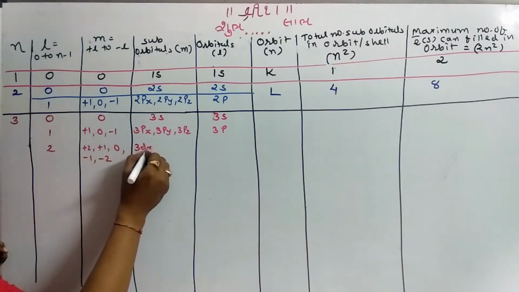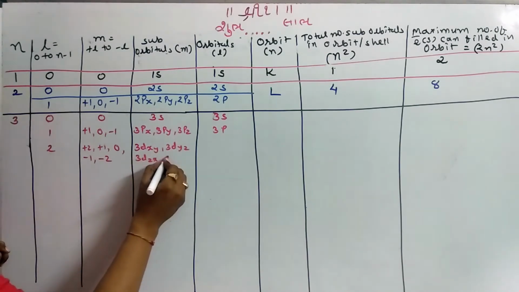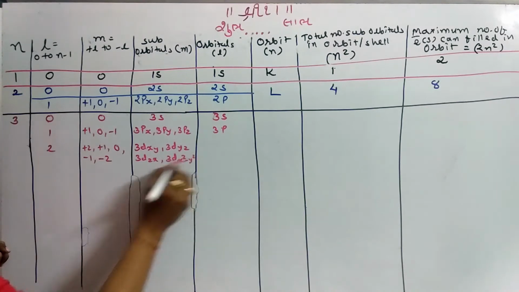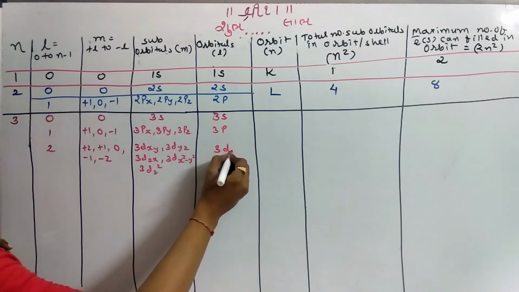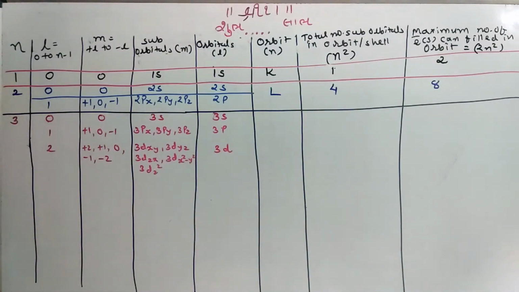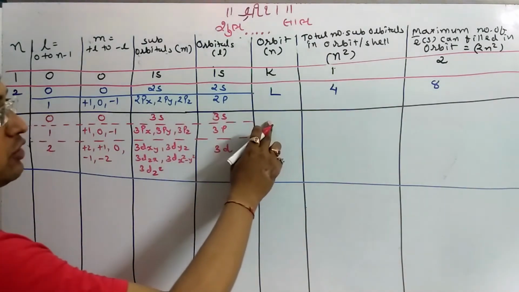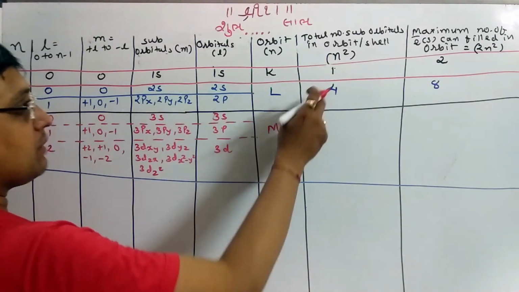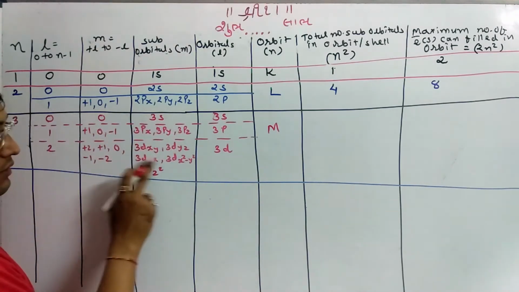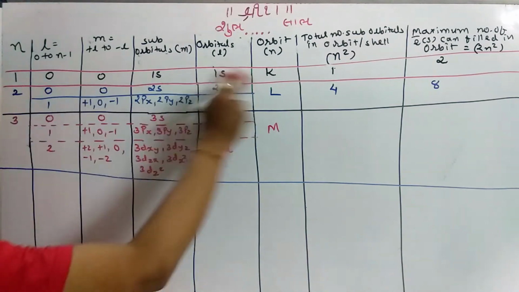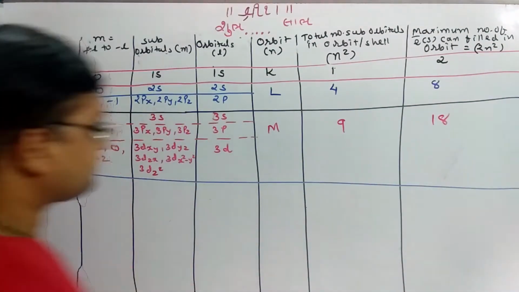3dxy, 3dyz, 3dzx, 3dx2-y2, and 3dz2, and the respective orbital is 3d. The respective shell is M. For the number of orbitals, just calculate 1, 2, 3, 4, 5, 6, 7, 8, 9, and 3 square is equal to 9. The number of electrons it can accommodate is 18.